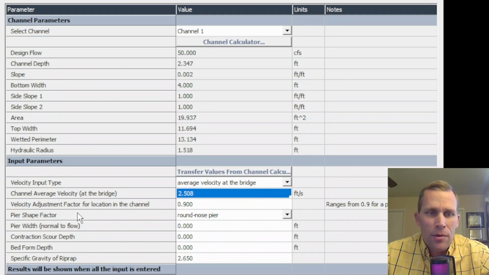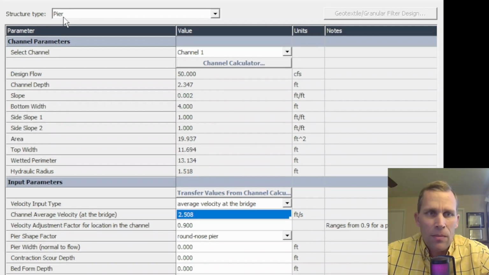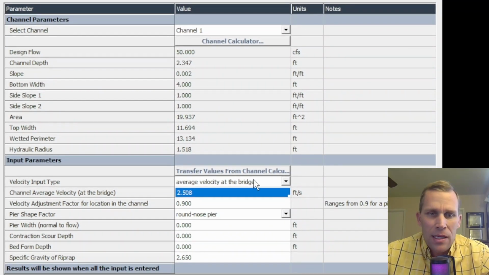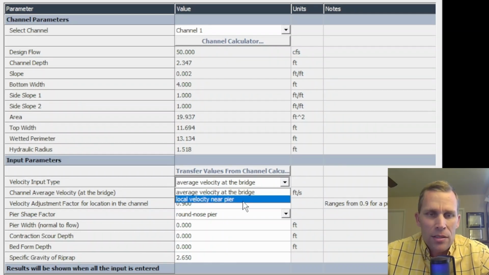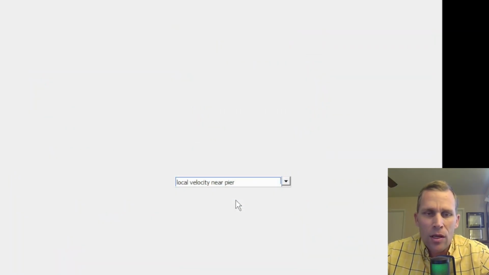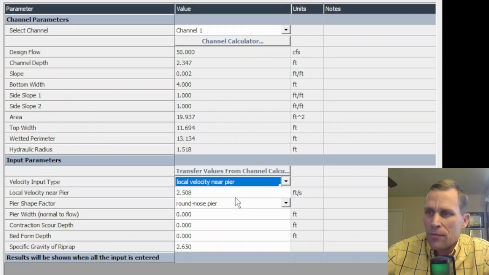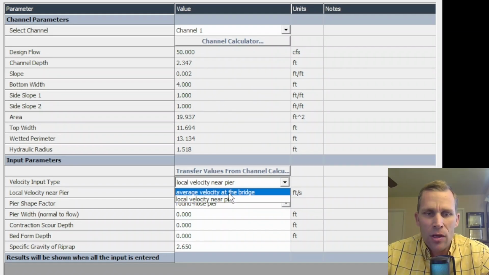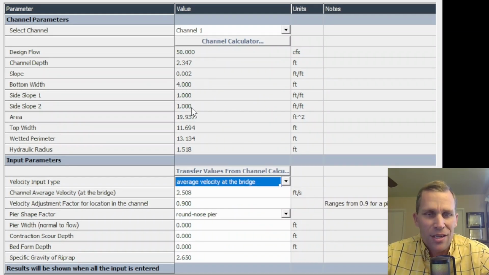Some of the input parameters here I'll talk about now for the pier riprap calculation. For the velocity input type, I'm going to use average velocity at the bridge. Otherwise, if I set it to local velocity at the pier, then we wouldn't have to multiply by that K1, K2 factor. But I want to demonstrate that, so we'll just use average velocity at the bridge because that's what it is anyway.